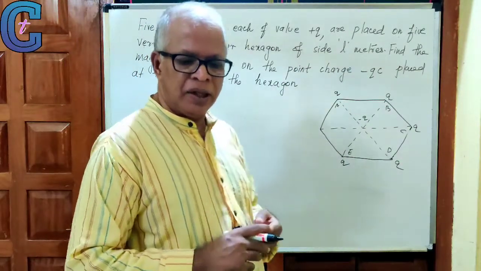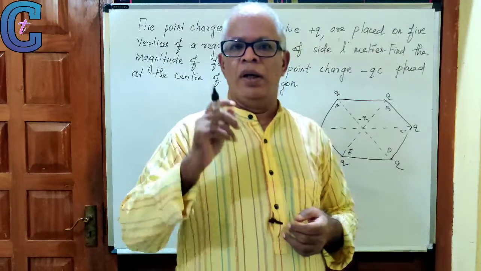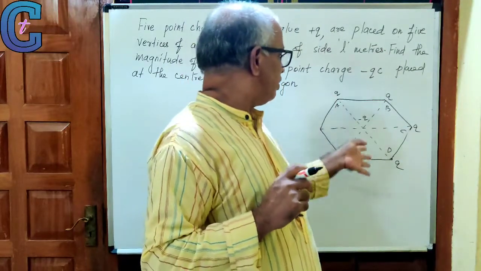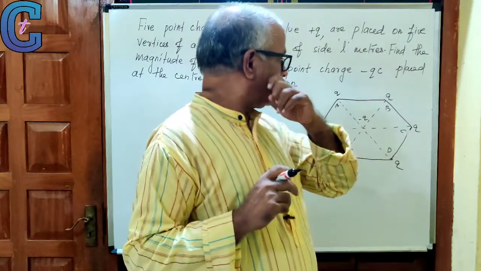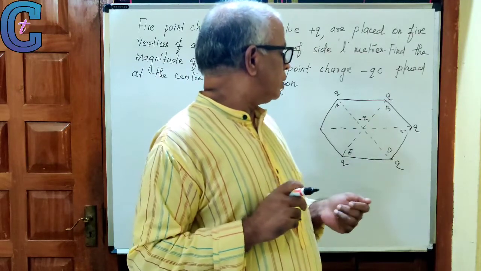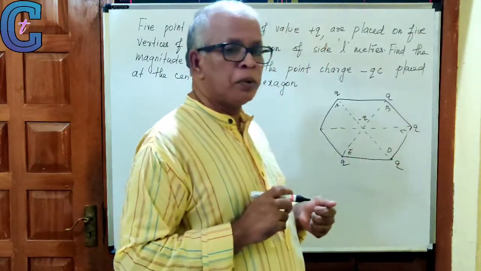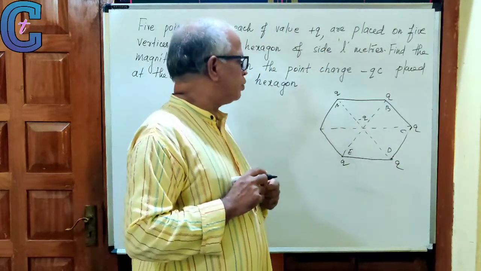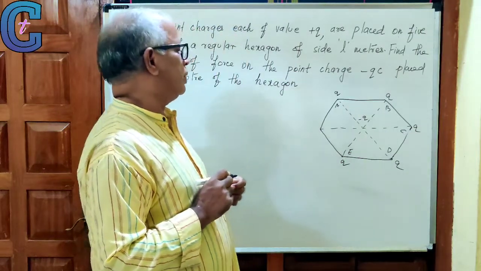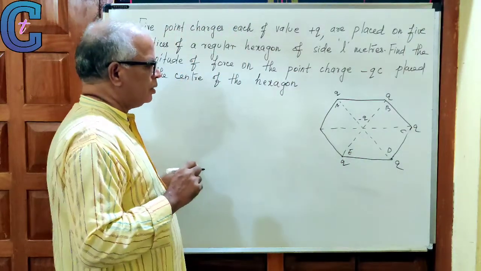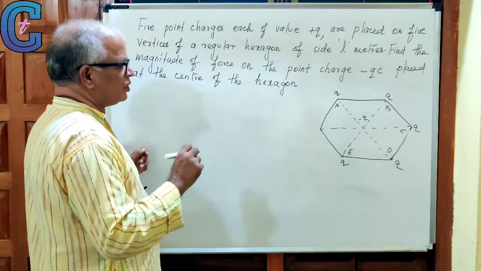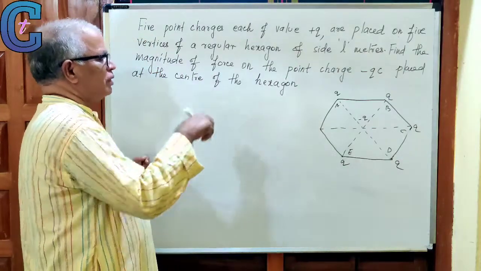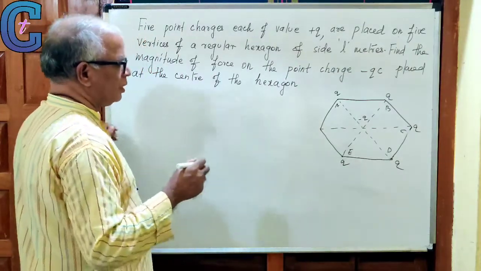This can be done very easily. Though there are six charges, we can apply the principle of superposition, but without it we can also do it. This is an IIT question; sometimes it comes in IIT.